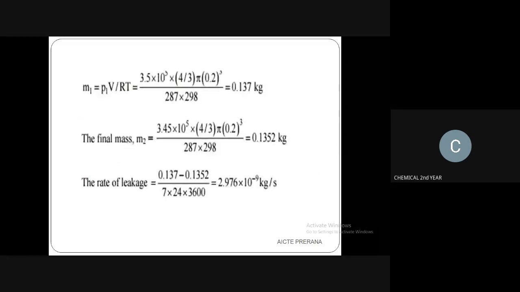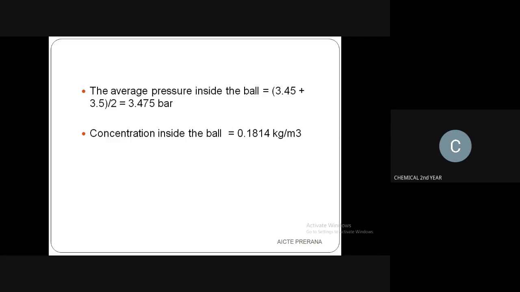You have to find out the initial mass and final mass with the help of the formula PV divided by RT, and from these two values M1 and M2 you have to find out the rate of leakage for 7 days. After that you have to find the average pressure inside the ball by summing the initial pressure and final pressure divided by 2.